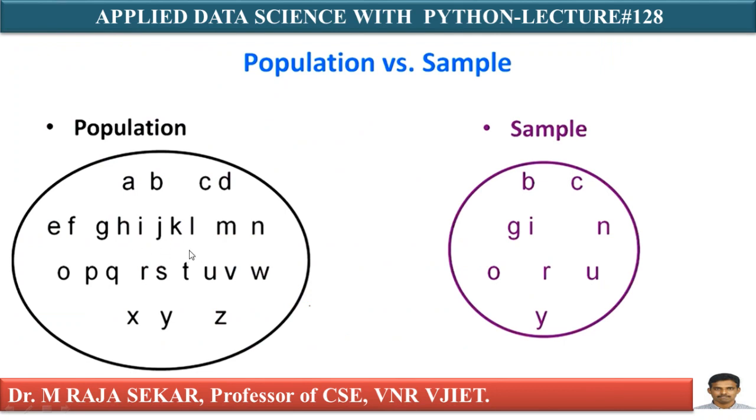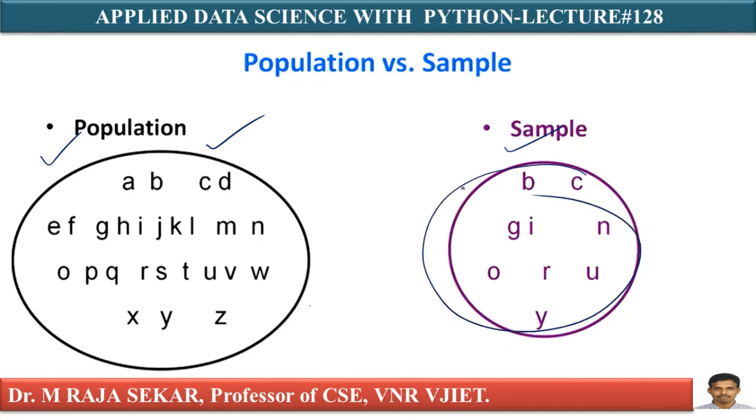When you look at the left hand side, there is a bigger circle. That bigger circle indicates the population. From there, some letters are collected. Those collected letters are known as the sample.